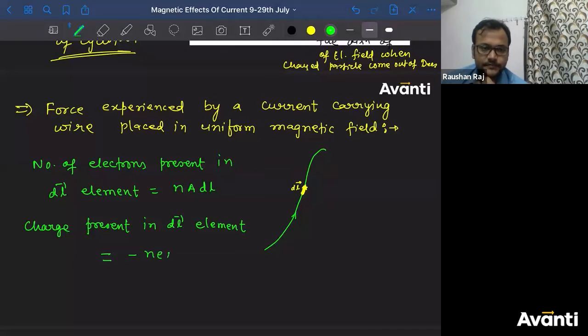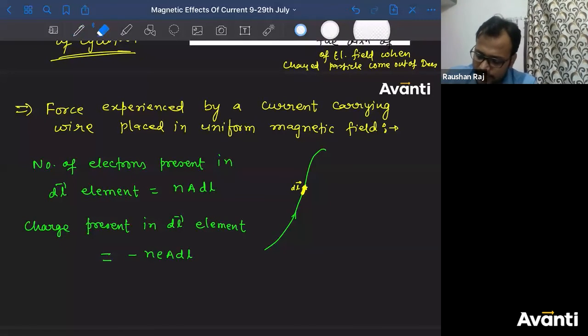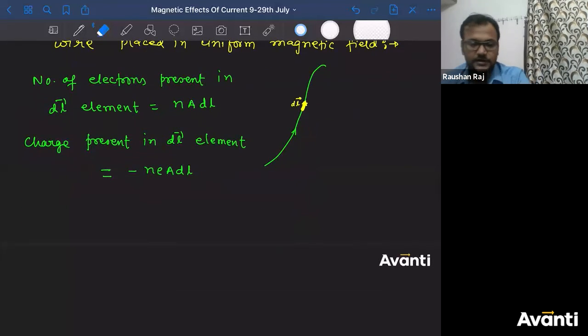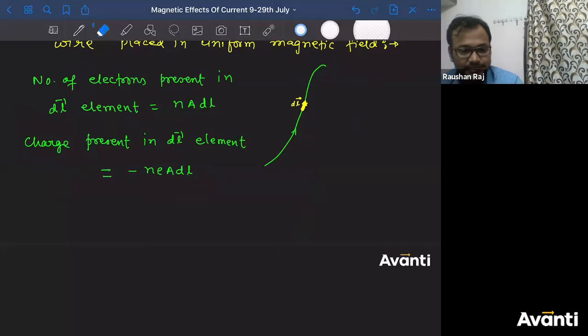Can I write this? Don't multiply 1.6, just multiply e, the charge of one electron. Can I write this, guys? Do you have any problem with this one? Negative sign kyun, kya bata raha hai? Because negative charge has been used. All right. No, Atharv, please revise that current electricity part. So this is the charge that is present in dl element.